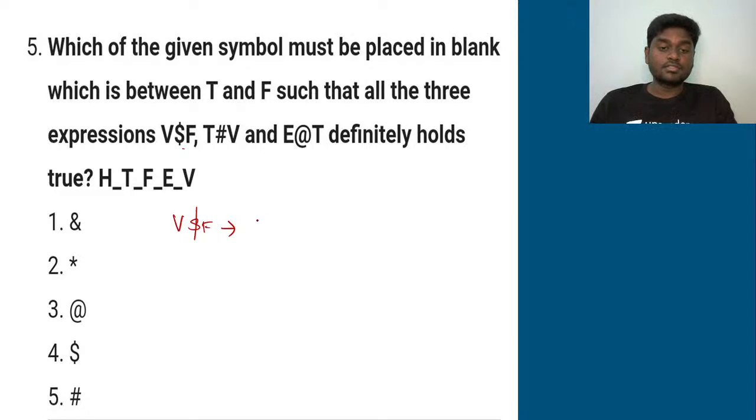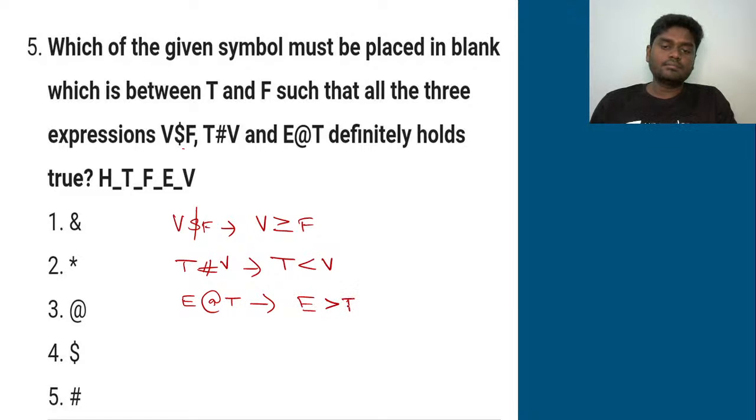So it's going to be V ≥ F. Just for your easy understanding, I'm writing it here. T # V means T < V, and then E @ T means E > T.